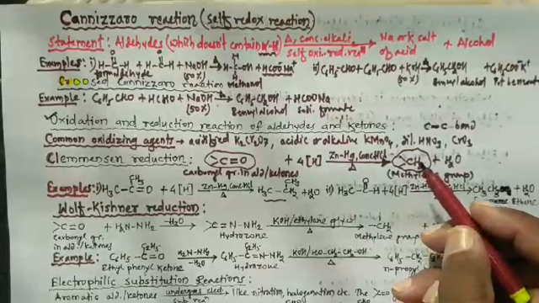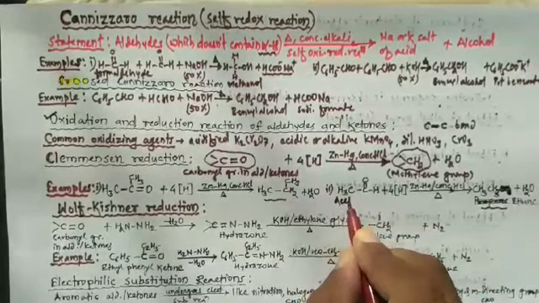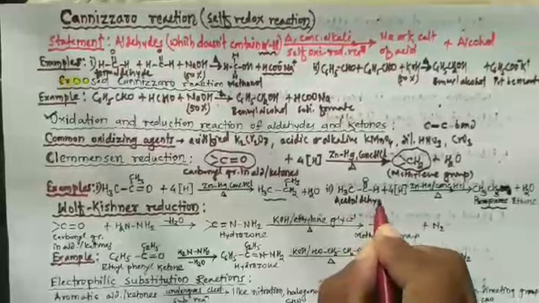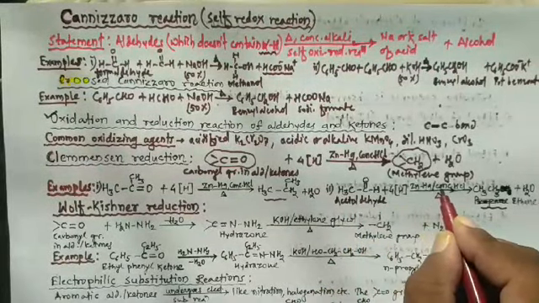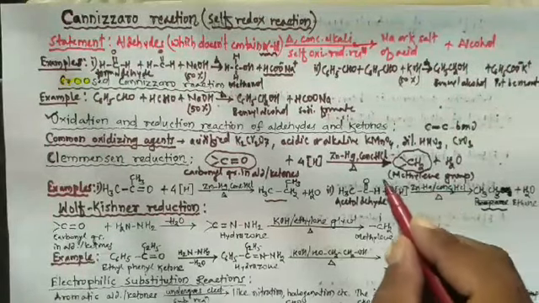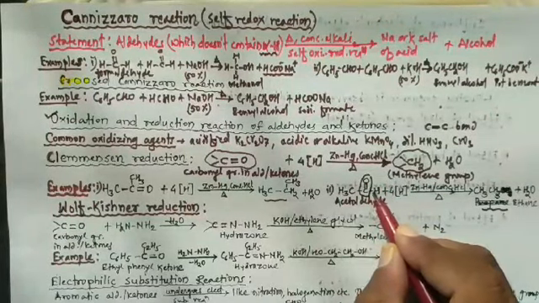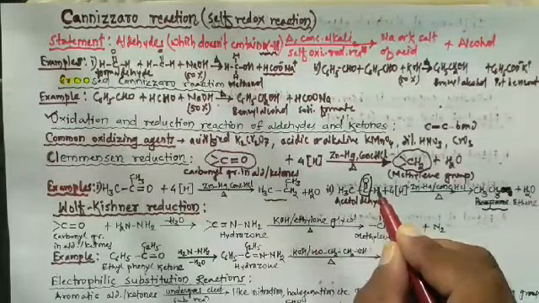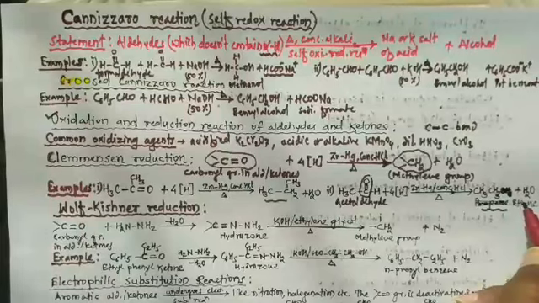Let's study the examples. When acetaldehyde is heated with zinc amalgam and concentrated HCl, this CHO group, this C double bond O group, is converted into CH2, and here there is one H, that means CH3. So here it produces CH3CH3, that is ethane.